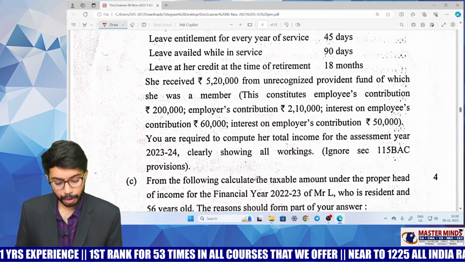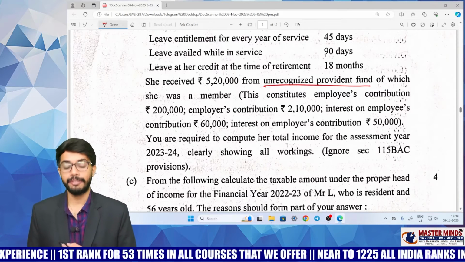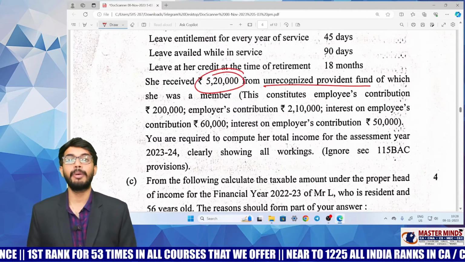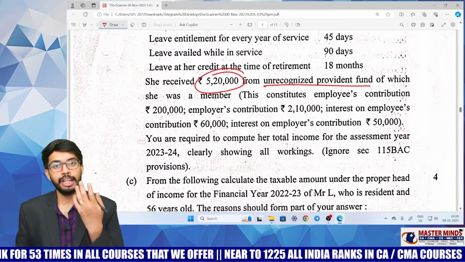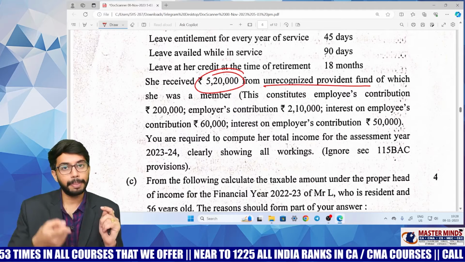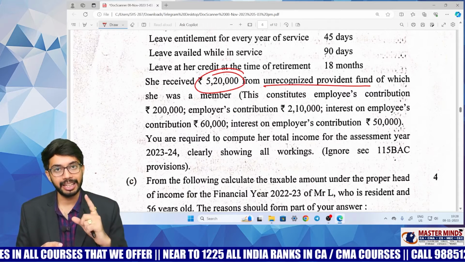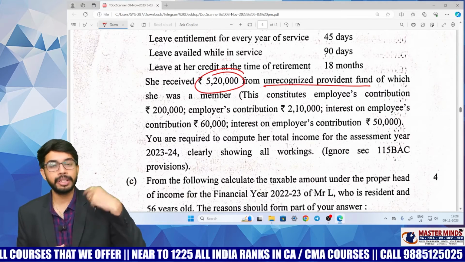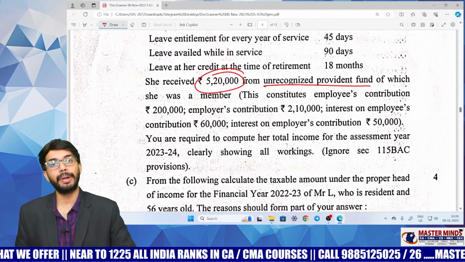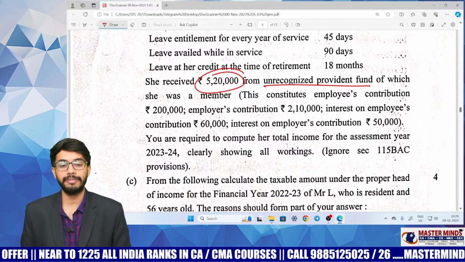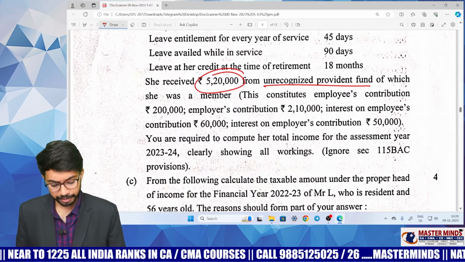And the amount withdrawn from unrecognized provident fund was also given. If you withdraw an amount from unrecognized provident fund, if it is employee's contribution, it is not at all taxable. If it is employer's contribution, it is taxable under the head salaries. If it is interest on employer's contribution, it is also taxable under the head salaries. If it is interest on employee's contribution, it is taxable under income from other sources. You can calculate very easily.